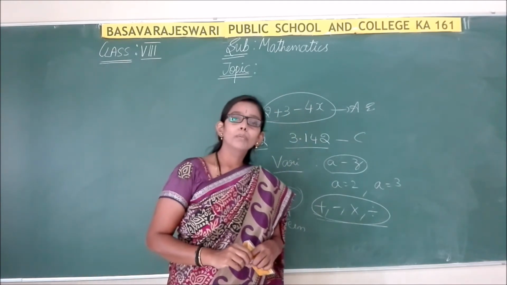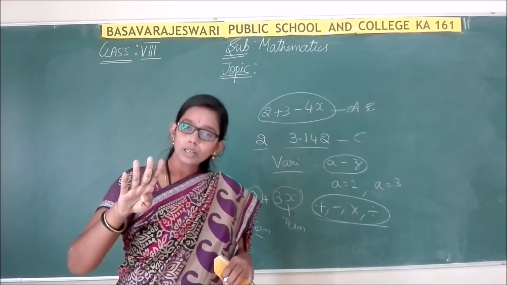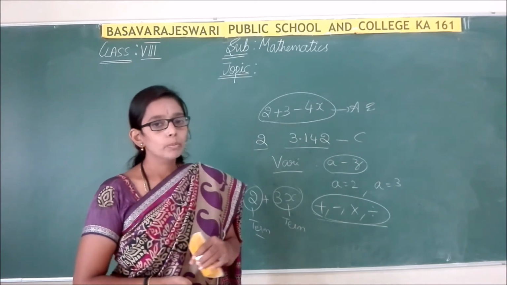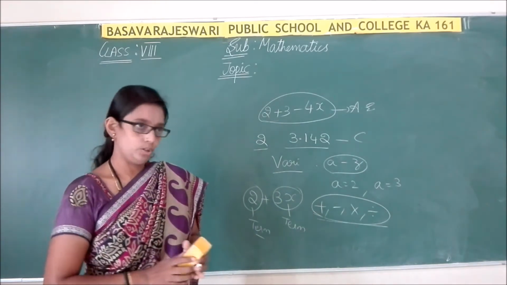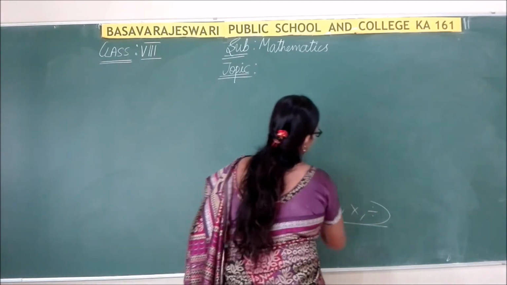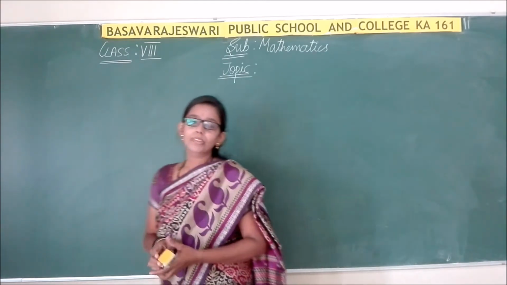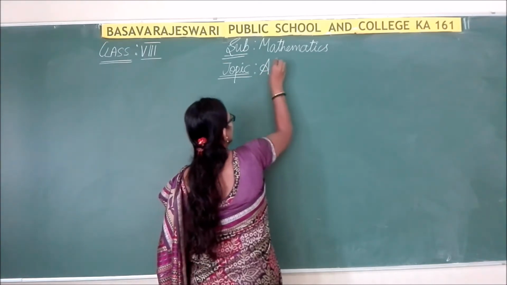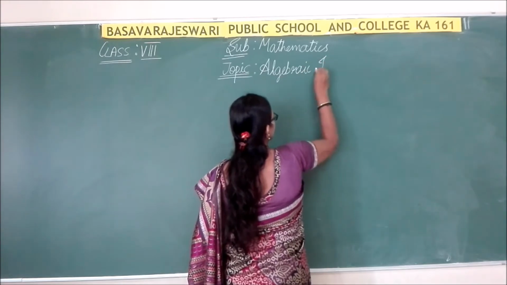So we have recalled algebraic expressions, constants, variables, terms and types of expressions. An expression containing a single term is a monomial, 2 terms a binomial, 3 terms a trinomial and so on. Based upon these basic things, let us begin the new chapter, algebraic identities. In today's class, we shall discuss algebraic identities.